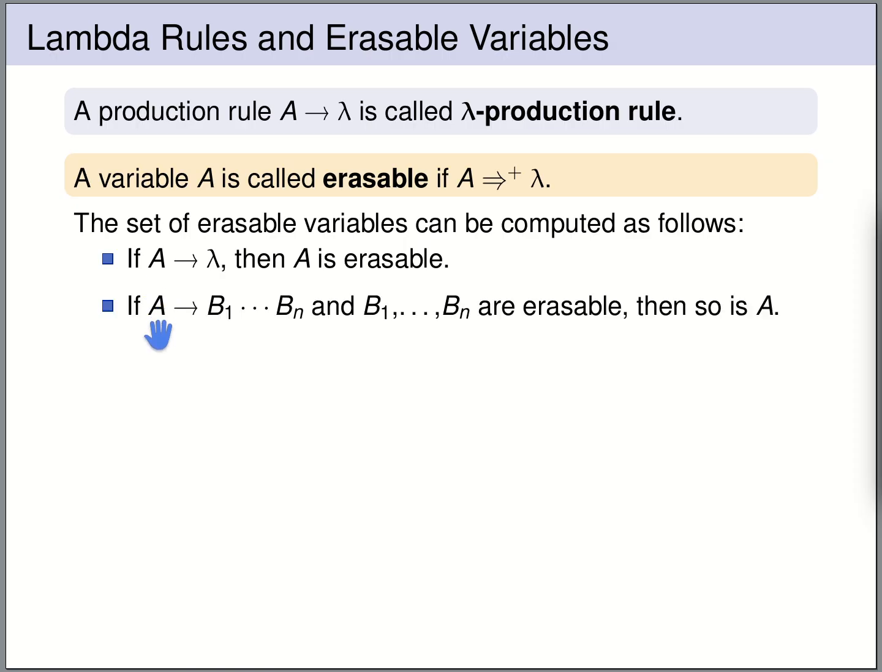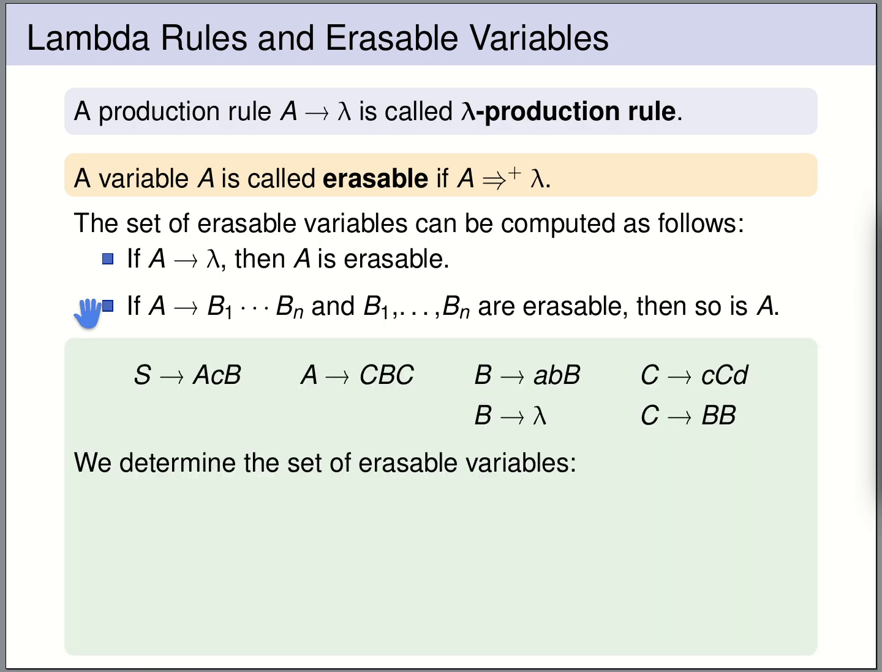Moreover, if we have a rule A can be written to B1 up to Bn, so the right-hand side only consists of variables, and if all of these variables in the right are erasable, then also the left-hand side A is erasable. Which is clear because if we can erase all of them, then we can rewrite the right-hand side to lambda, meaning that A is erasable. And these two are sufficient to determine all of the erasable variables. Let's have a look at an example.